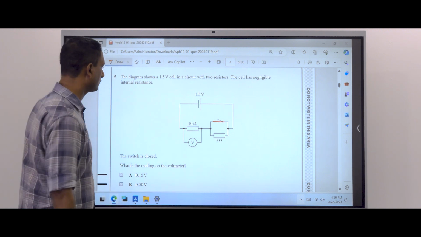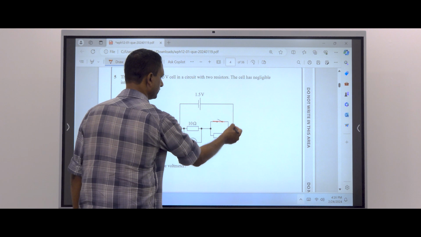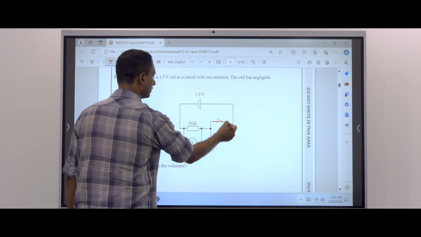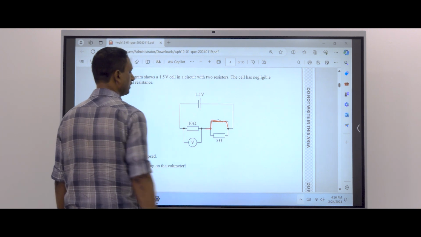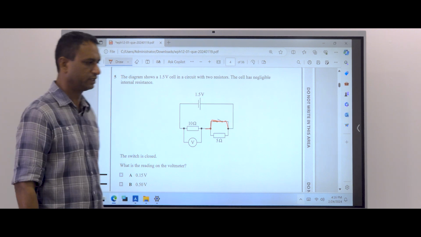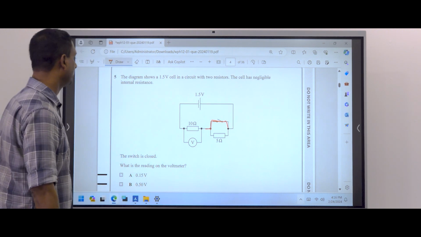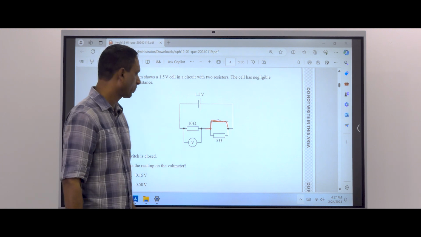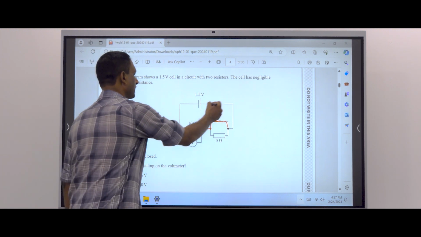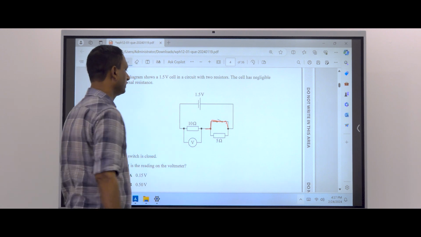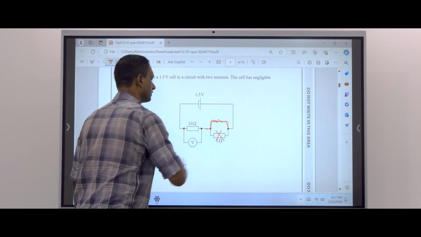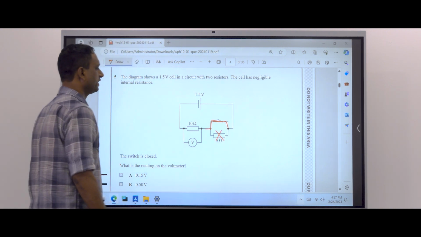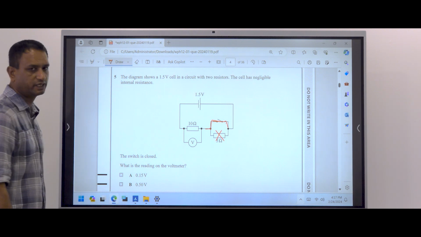The current doesn't pass through the 5 ohm resistor, the current passes through this one. The current finds the lowest resistance path. Here we consider that the resistance of a switch is 0. Therefore, current passes through this way. Then this resistor should be neglected because no current passes through the resistor.